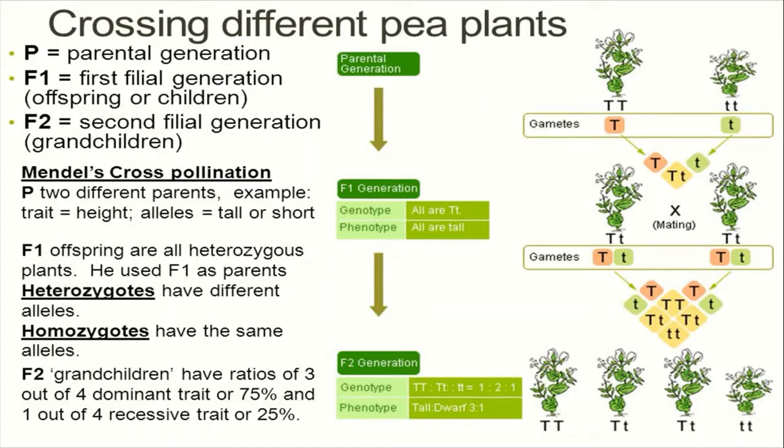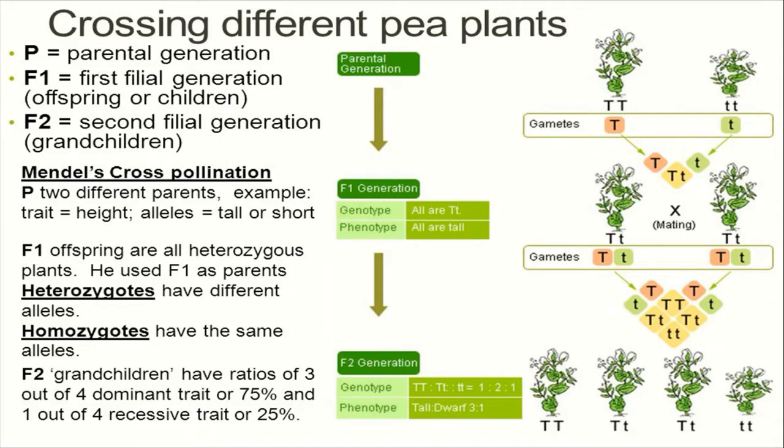As a result of the cross, the genotype of F1 plants will be capital T and small t. This one is a genotype. Capital T small t is a heterozygous tall. That means one allele from father and one from mother.